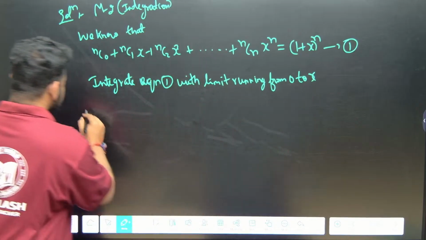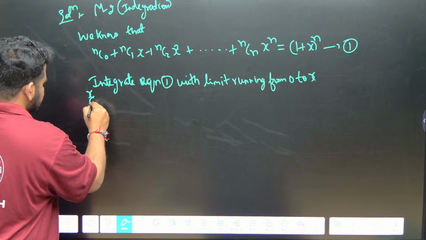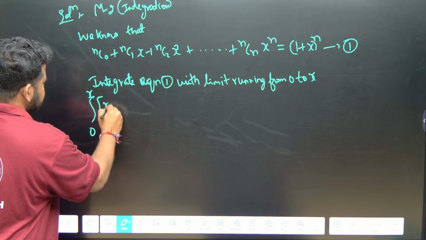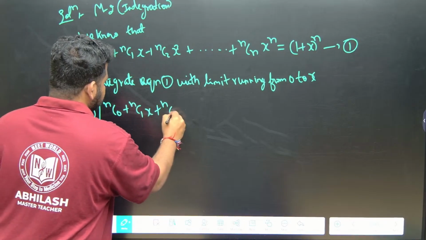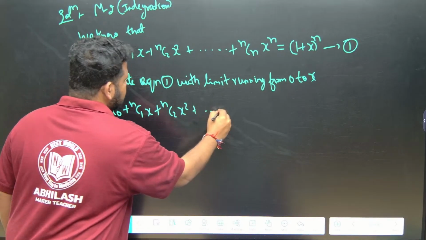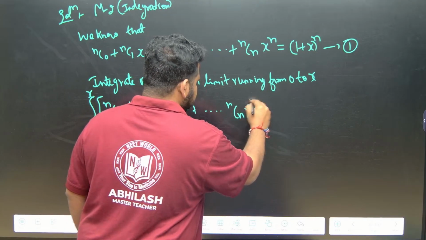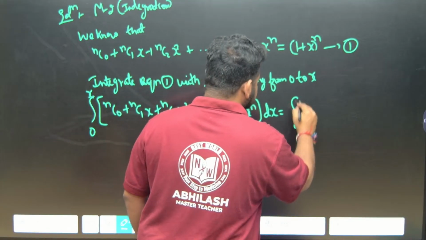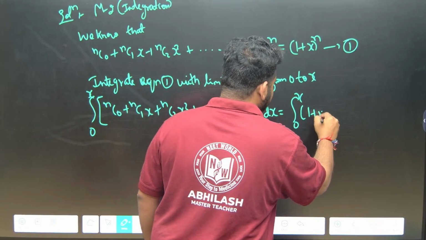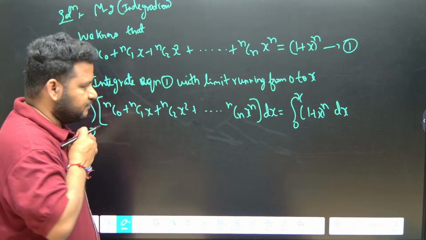That means the integral from 0 to x of this entire thing: nC0 + nC1 x + nC2 x^2 + ... + nCn x^n, dx, is equal to the integral from 0 to x of (1 + x)^n dx. Integrating with respect to dx, very important.